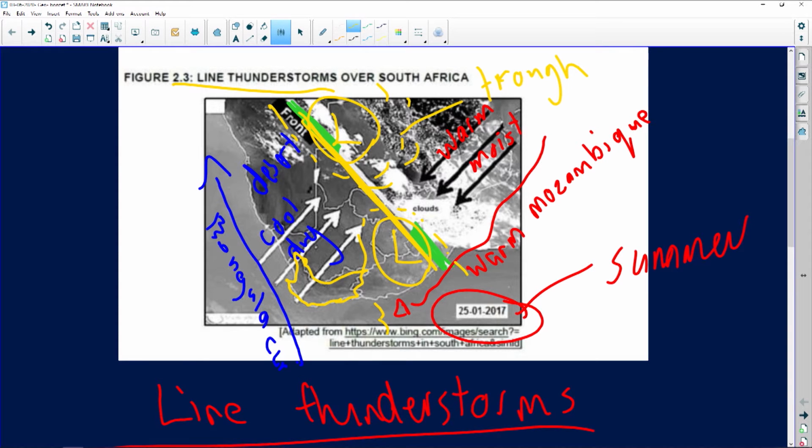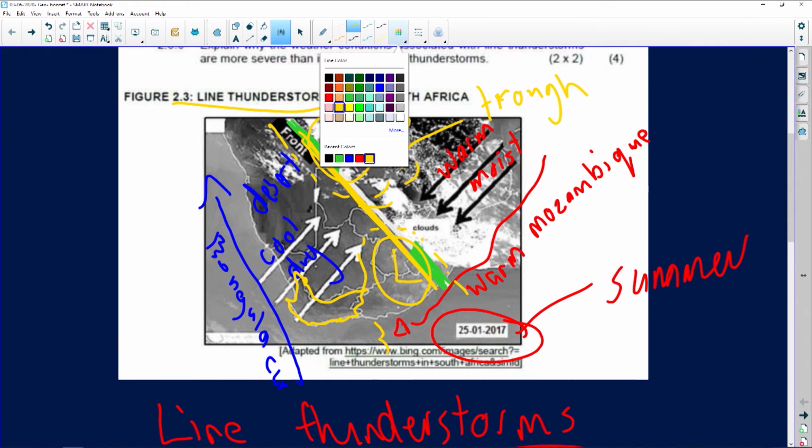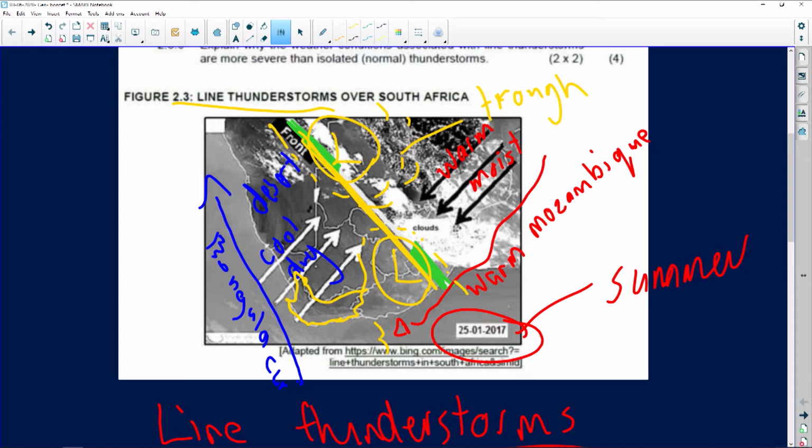Now, basically what happens over here, this front is also known as a moisture front. So it separates the cool, dry air from the warm, moist air. Now, in this case, how does this moisture front line thunderstorm move? So I'm just going to draw it in here, just use a different color. It usually moves from west to east because it's driven by the cool, dry air.